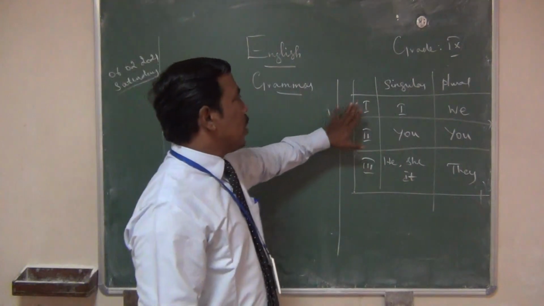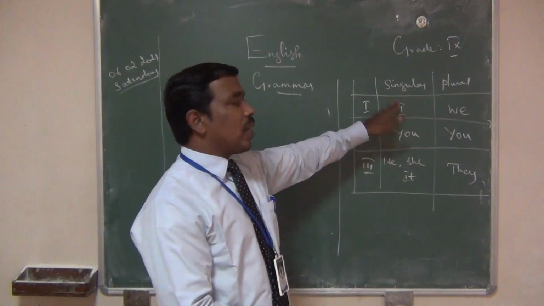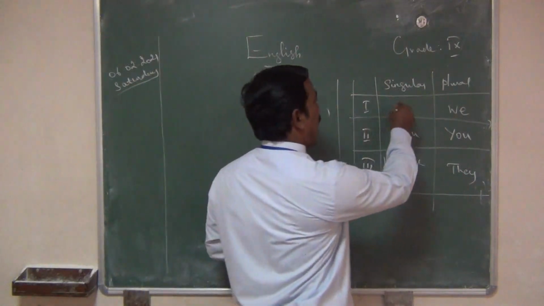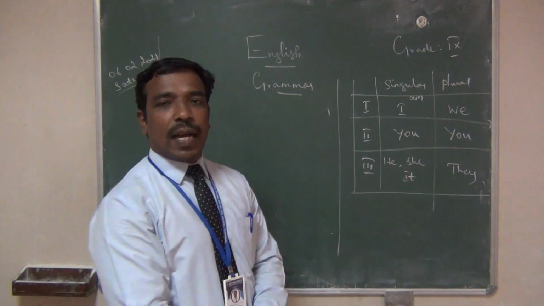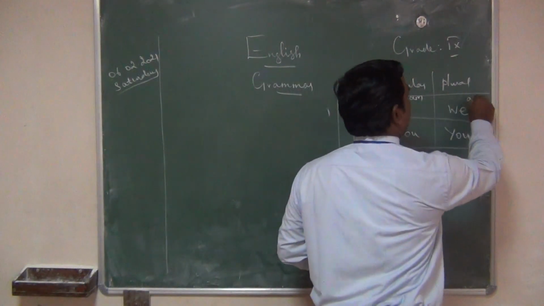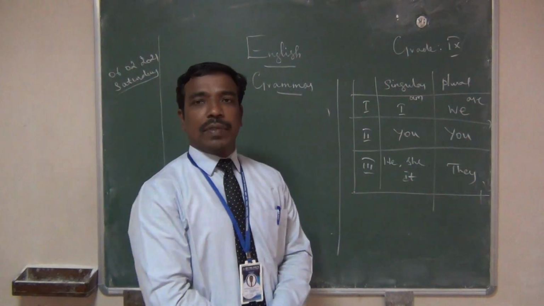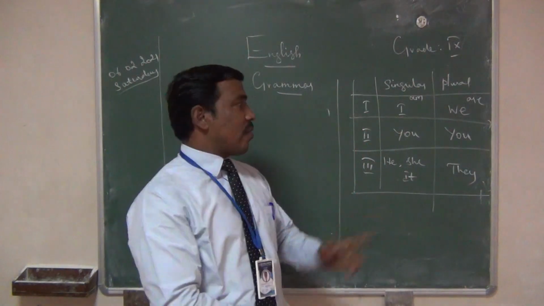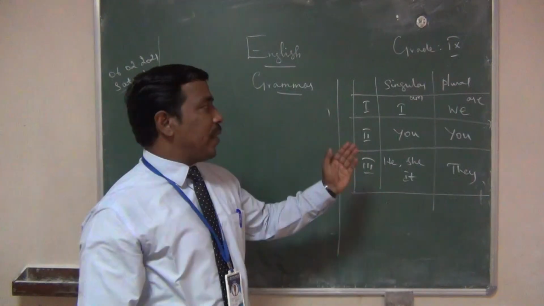Now come to the present tense. How will the subject agree with the verb? In present tense, I always agrees with am. We always agrees with are, because it is plural. In present tense, I agrees with am alone. So we cannot write "I are"; we write "I am". And are always agrees with we: we are.